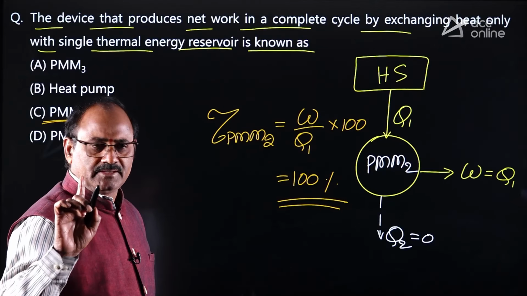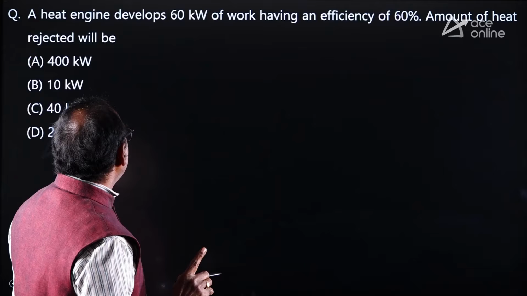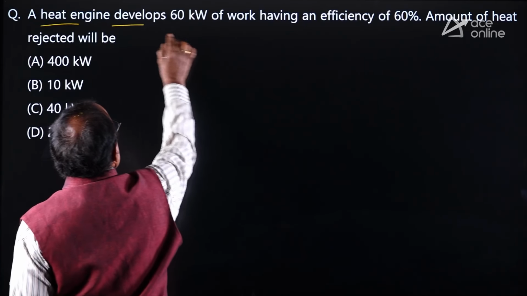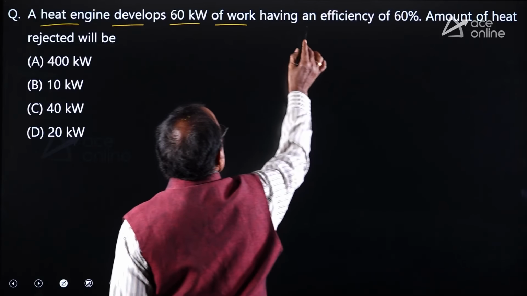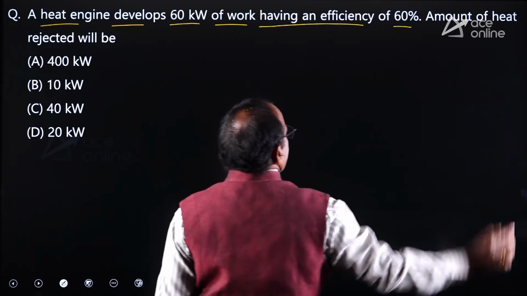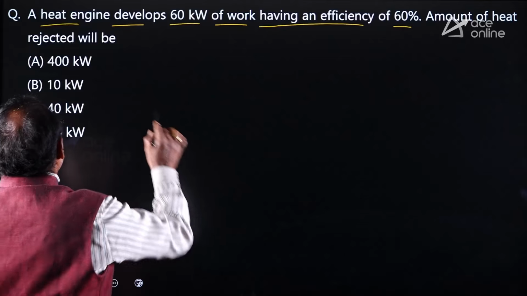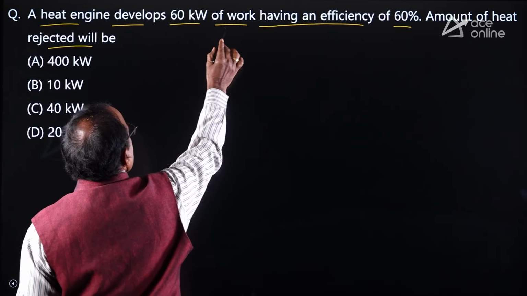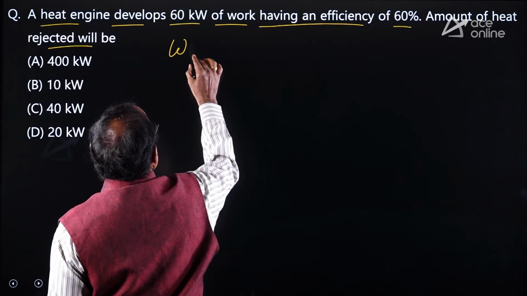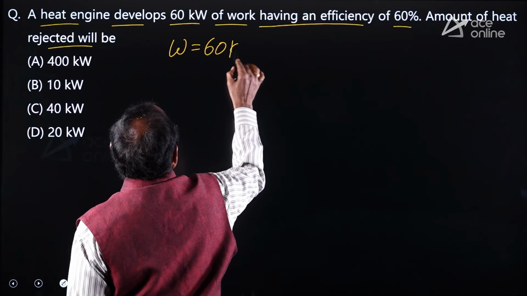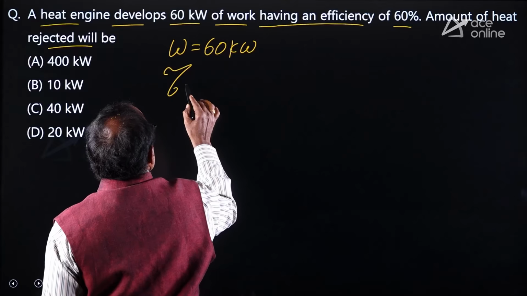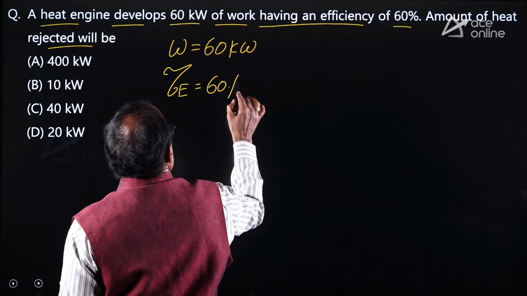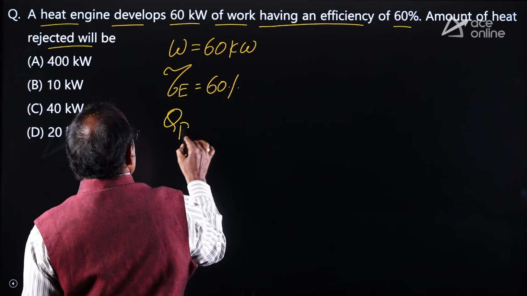Understood clearly? Yes. Similarly, look at another question asking like this: A heat engine develops 60 kilowatts of work having efficiency 60%. Amount of heat rejection will be? Given that a heat engine develops 60 kilowatts of work, work given by the heat engine is 60 kilowatts, while it is maintaining the efficiency of the heat engine equal to 60%. What is the heat rejection? QR equal to how much?